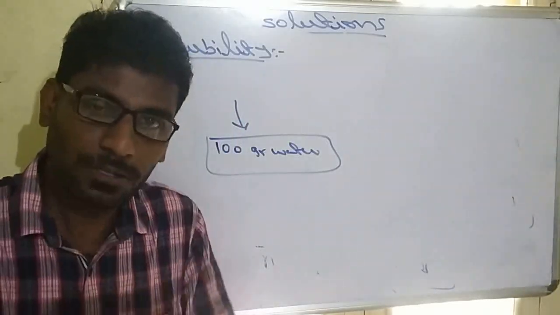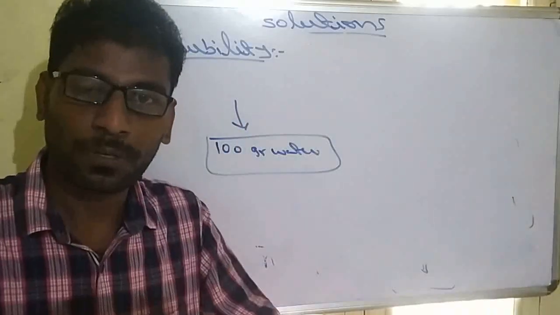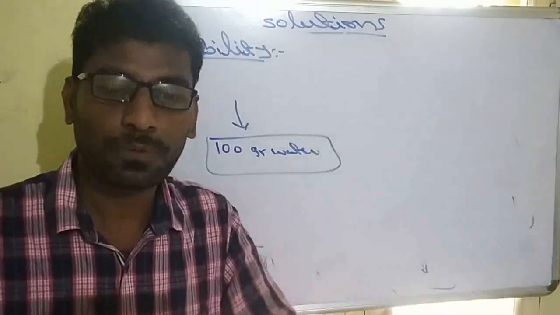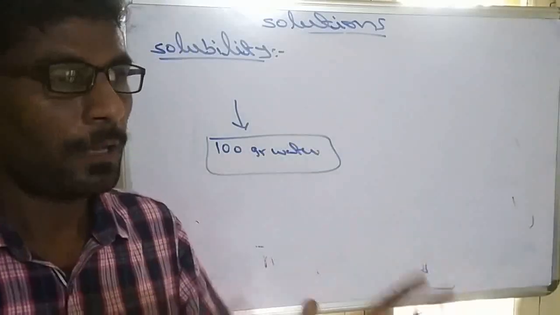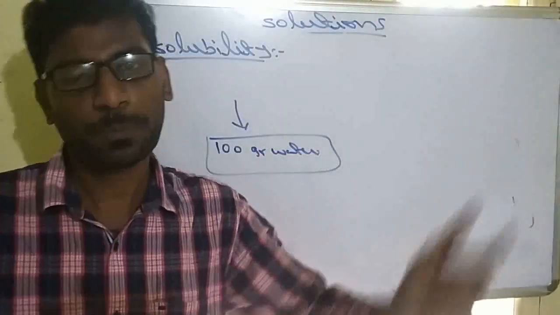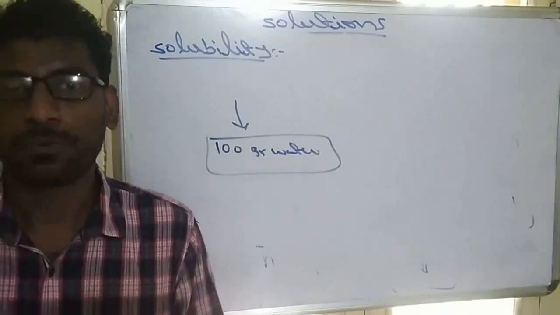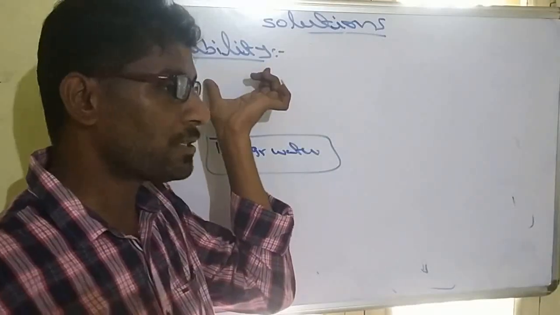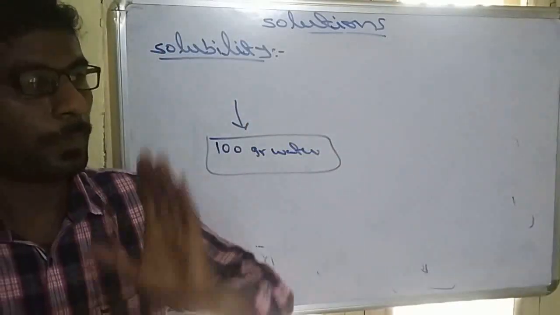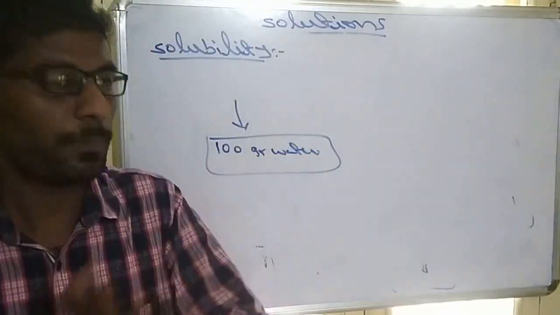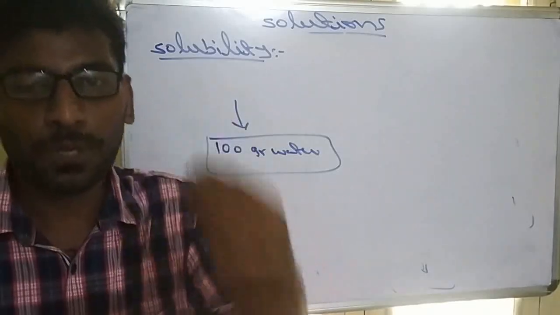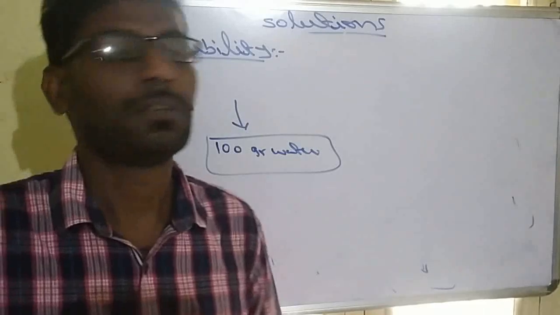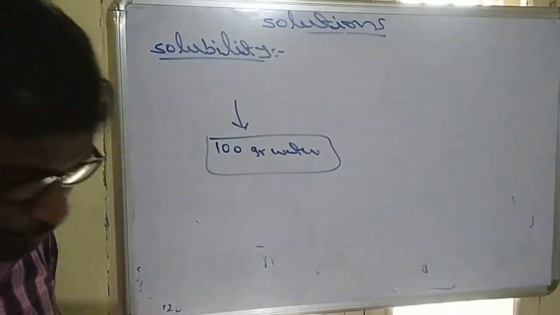Solubility is also an amount of solute, same as the concentration terms. But the difference is, in concentration any amount is possible, but in solubility the amount is always fixed. It cannot be changed. Solubility means at normal conditions, that is at standard temperature and standard pressure, how much solute we can dissolve in a specified amount of solvent.